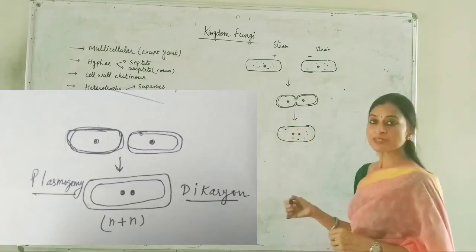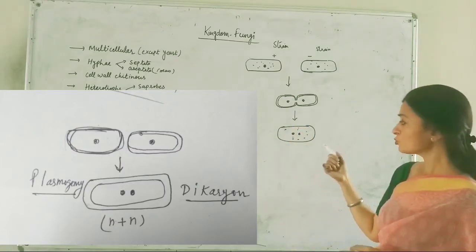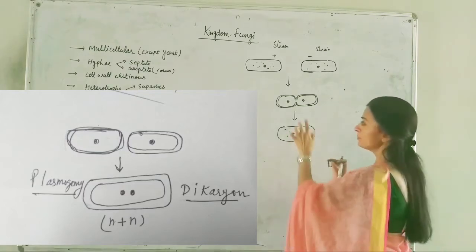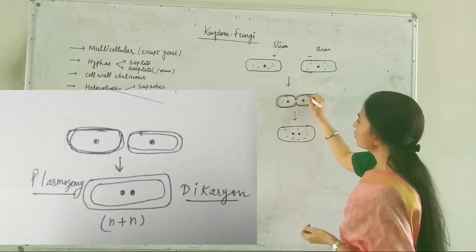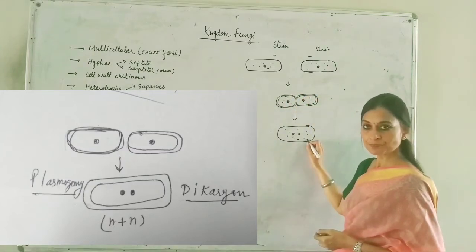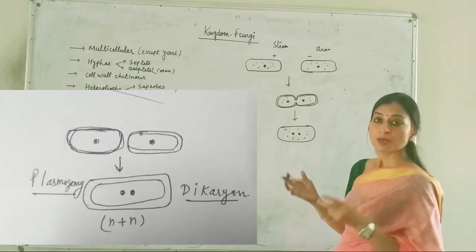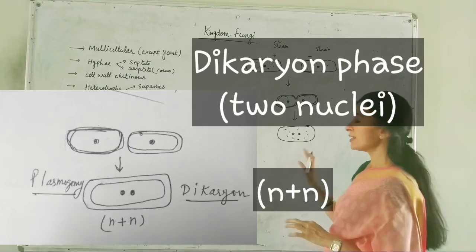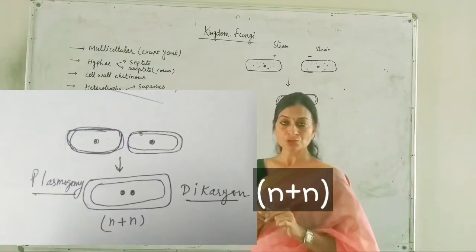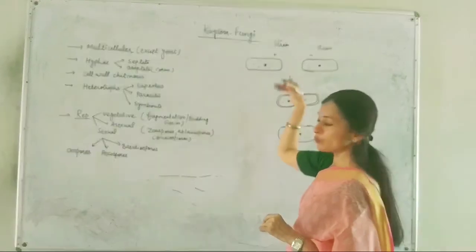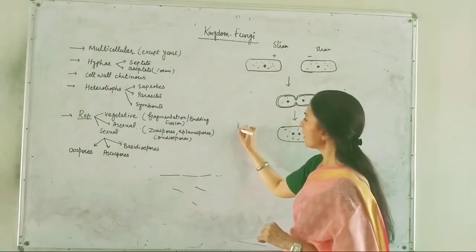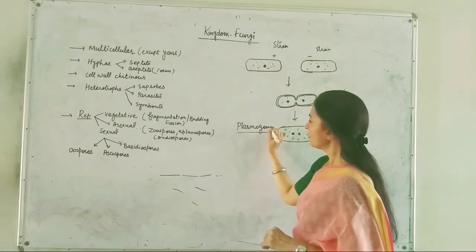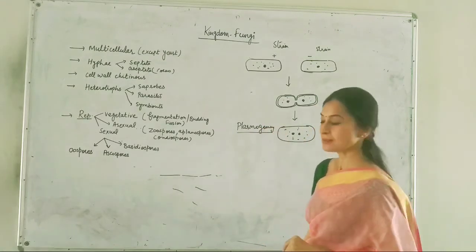What is special in this cell? What you are going to observe in this cell is that I have mixed the cytoplasm content of these two cells, but I haven't made the nuclei fuse with each other. Only the cytoplasm has fused, and this step of sexual reproduction is known as plasmogamy. This is plasmogamy, where only fusion of cytoplasm has taken place.